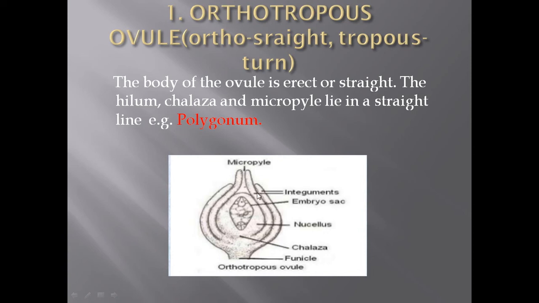Here this is the chalaza, and this is the micropyle, and here this is the funicle, and the point of attachment is called the hilum. So in this type of ovule, the micropyle, the chalaza and the hilum are in a straight line, as the ovule is also straight or erect. This is called the orthotropous type of ovule, and this type of ovule is present in the genus Polygonum.